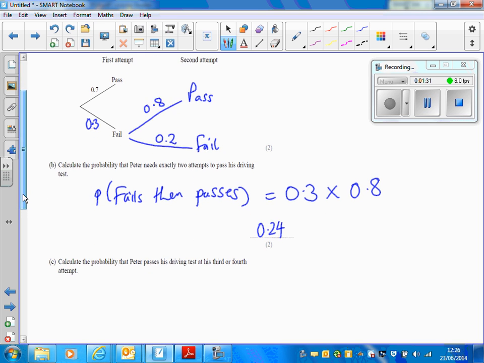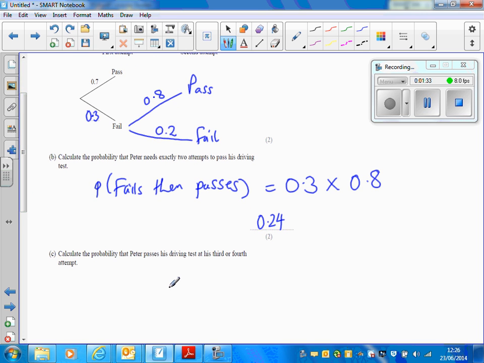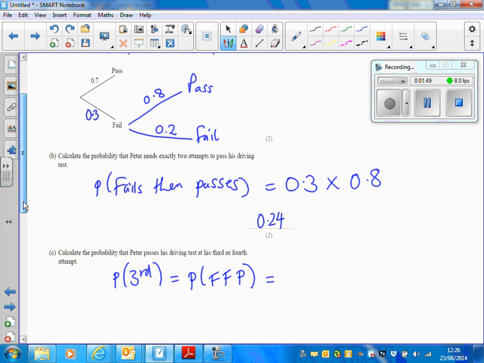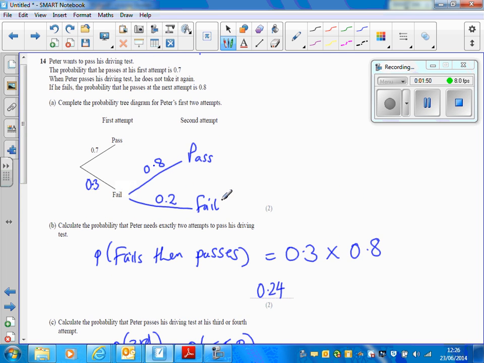The question then says, calculate the probability that he passes his driving test at his third or fourth attempt. So let's have a look at passing at the third attempt. Now, passing at the third attempt means the probability that he fails, and then he fails, and then he passes. And what we have to realise here is that every time he fails, his probability of passing at the next attempt must be 0.8. We're told that if he fails, the probability is 0.8.